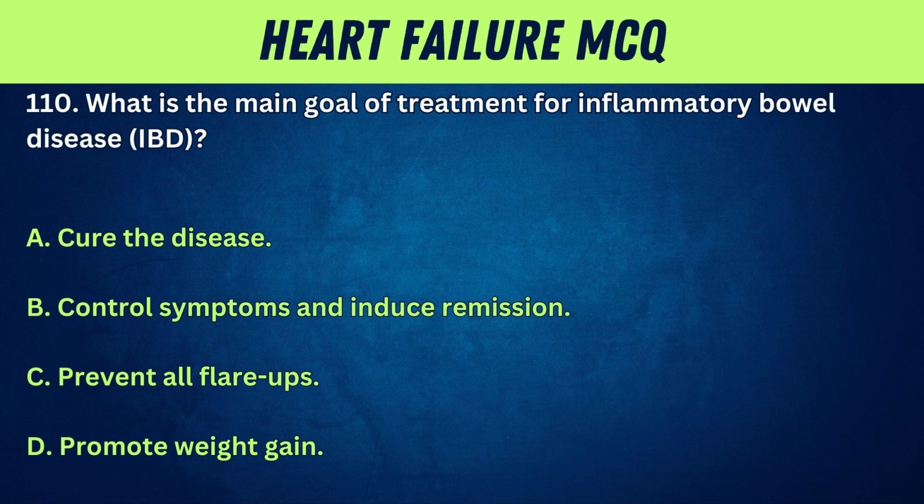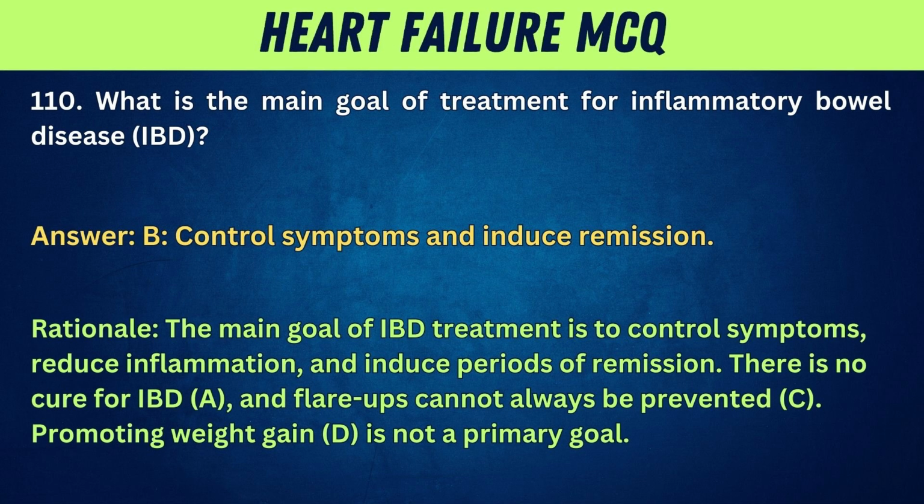110. What is the main goal of treatment for inflammatory bowel disease, IBD? A. Cure the disease. B. Control symptoms and induce remission. C. Prevent all flare-ups. D. Promote weight gain. Answer: B. Control symptoms and induce remission. Rationale: the main goal of IBD treatment is to control symptoms, reduce inflammation, and induce periods of remission. There is no cure for IBD, A, and flare-ups cannot always be prevented, C. Promoting weight gain, D, is not a primary goal.